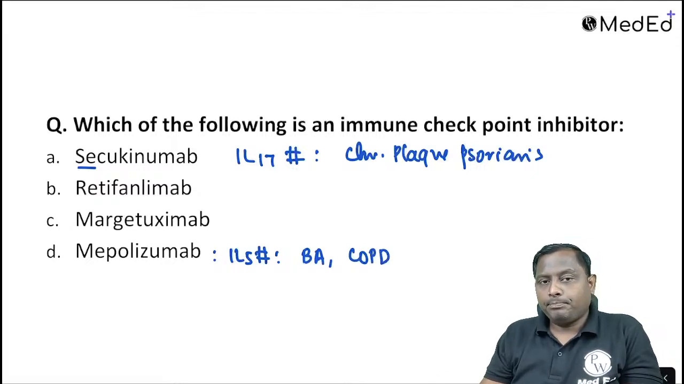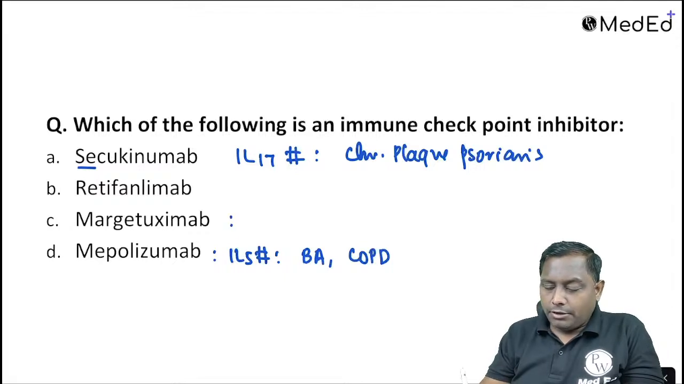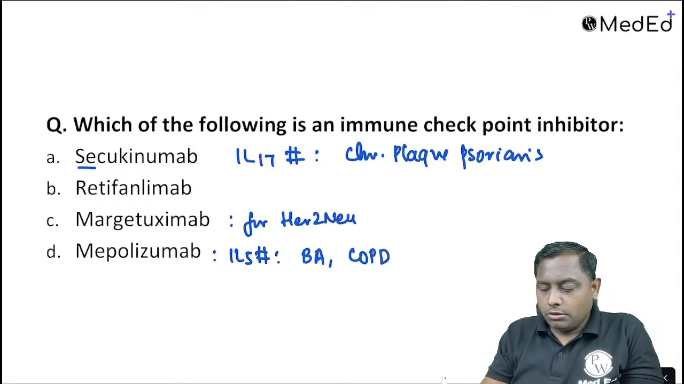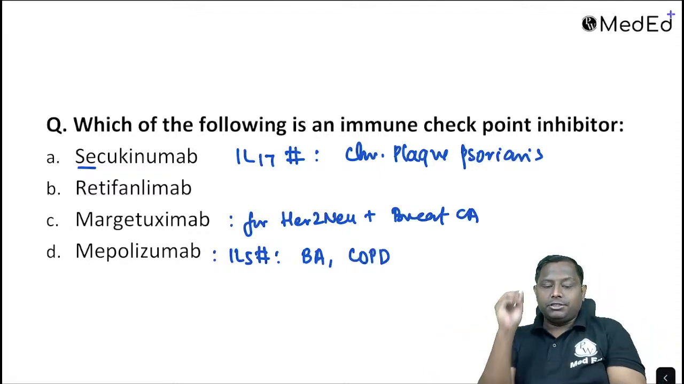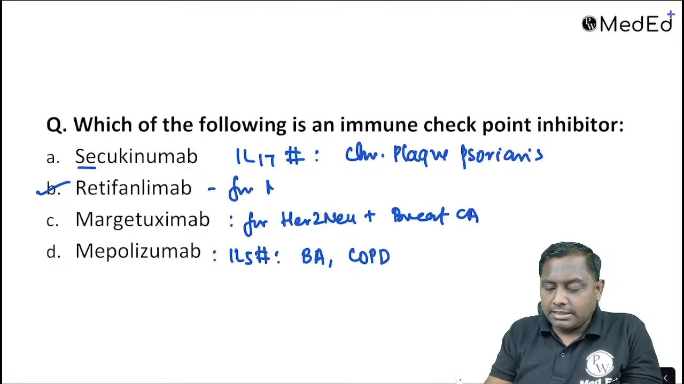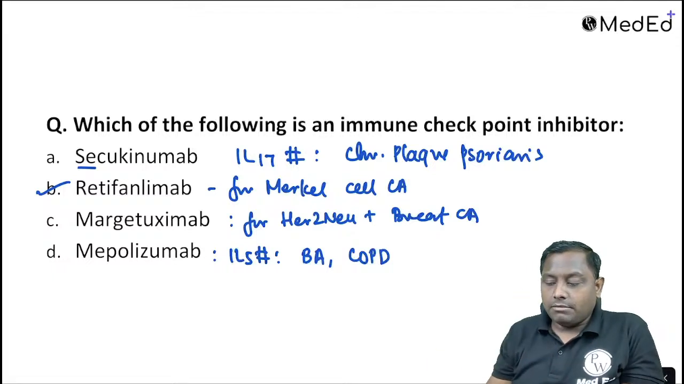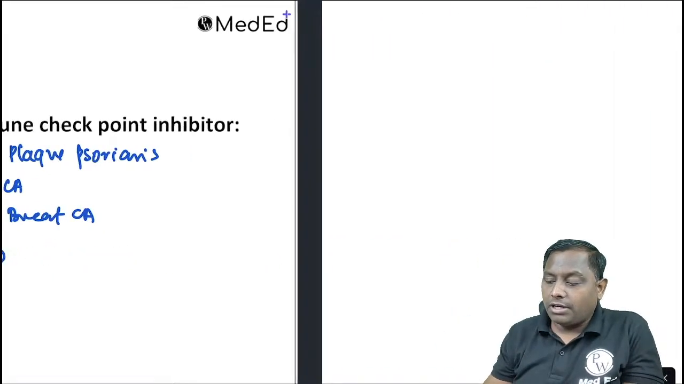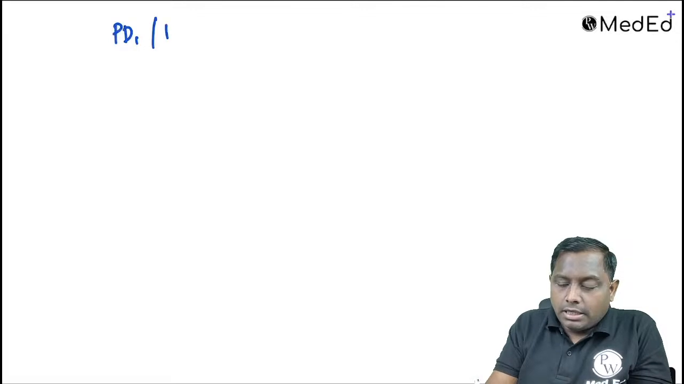Okay. Margetuximab, pertuzumab, trastuzumab are mainly utilized for HER2/neu positive breast cancer. They are HER2/neu blockers, so trastuzumab, pertuzumab, margetuximab are the drugs that can be utilized. Retifanlimab is the right one, which is approved for Merkel cell carcinoma. Retifanlimab is an immune checkpoint inhibitor, whose other name is PD-1 inhibitor. So PD-1 or